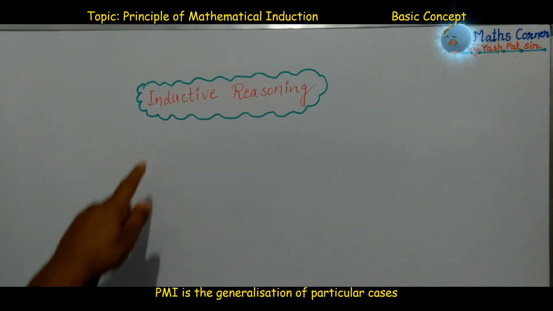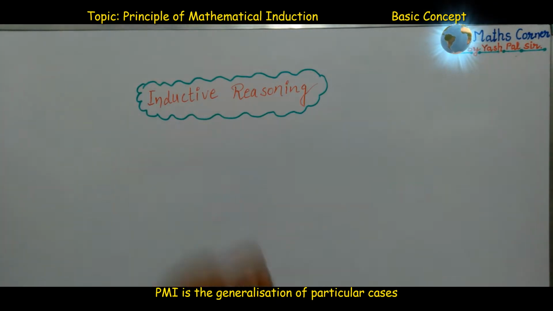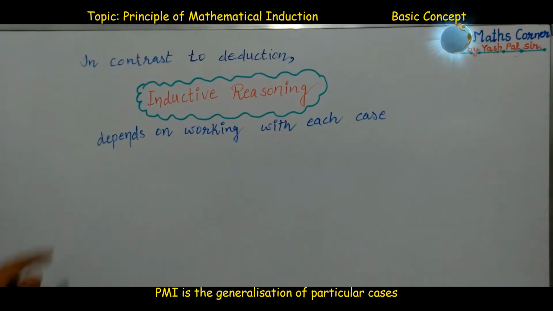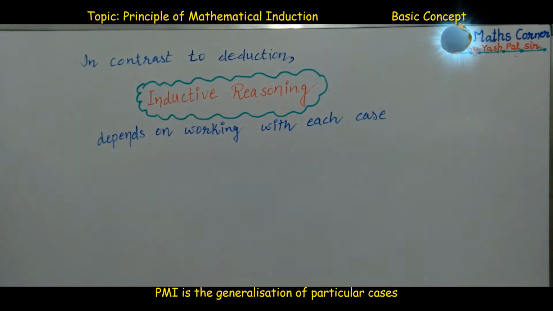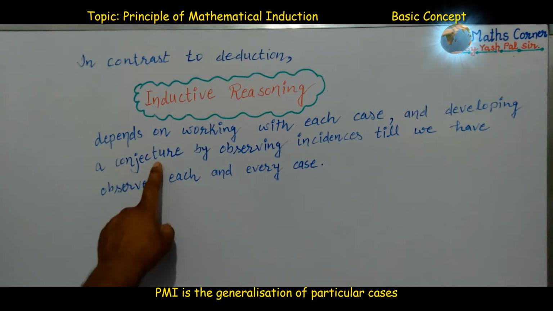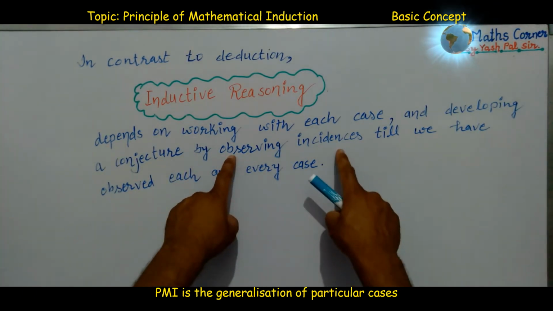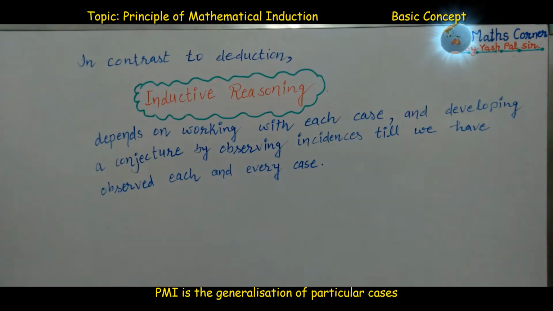Now we are going to discuss inductive reasoning. What is inductive reasoning? In contrast to deduction, inductive reasoning depends on working with each case and developing a conjecture by observing incidences till we have observed each and every case.